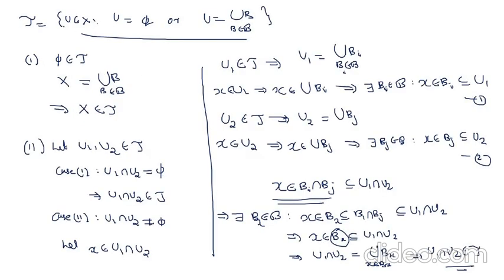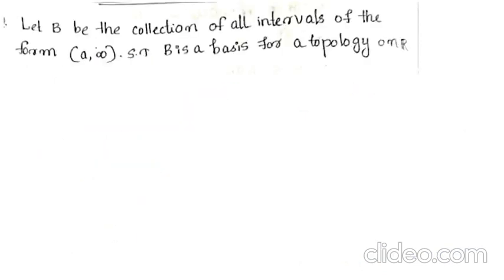Then by the definition of this tau, we can say that B is a basis for the corresponding topology, because every element of tau can be expressed as a union of some members of B. This is the definition of a basis. Therefore, if tau is a topology on X, then B is a basis for the corresponding tau. So, moving on to a problem.